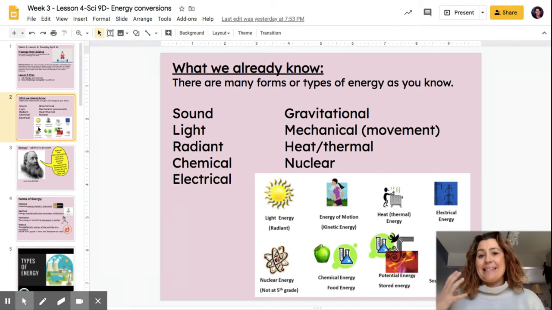So if I eat a sandwich, which is chemical, it now gives me mechanical energy, the energy for my heart to beat, for my eyes to blink, for my brain to think. It also allows my body to make heat. So heat or thermal energy is another kind of energy. And then there's also nuclear energy, which we have discovered when we take uranium and we can make electricity. But I'll get into that later.